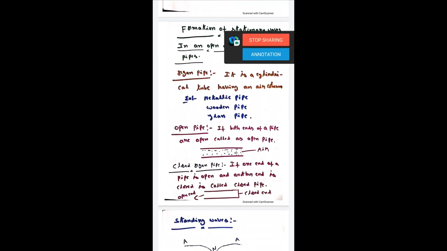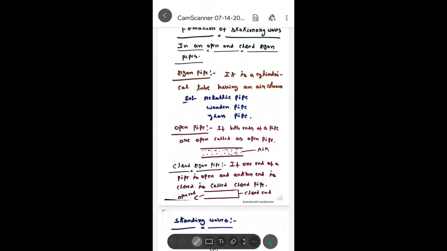You already studied in your previous classes what stationary waves are and how they form in a string, the formation of stationary waves in a stretched string. You learned that there mostly, so now this concept becomes very easy for you. Later we will see the formation of stationary waves.